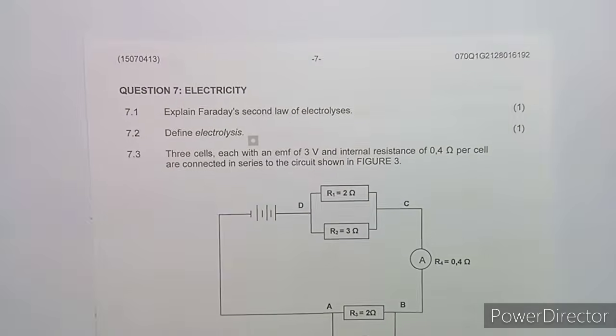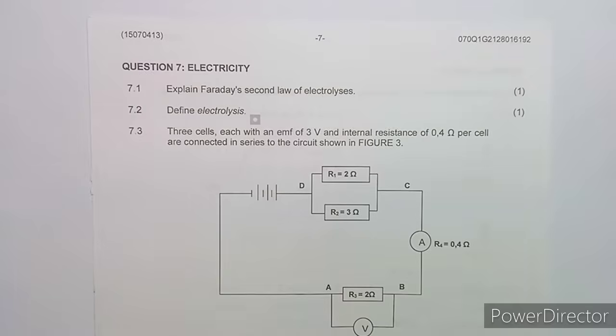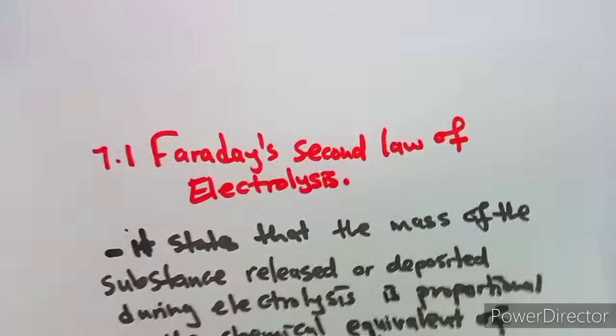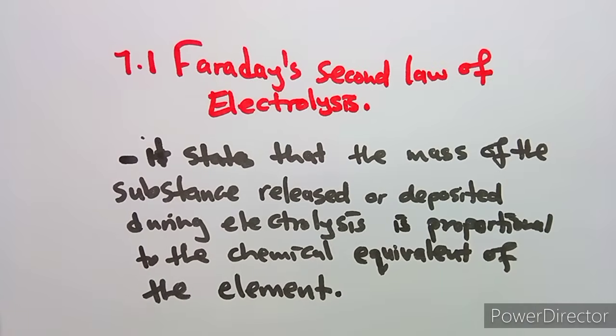All right, so let's see the other part now on question 7, which is actually on electricity, to explain Faraday's second law of electrolysis. Remember Faraday's laws, the first law, the second law, and so on, so you have to know all these laws.